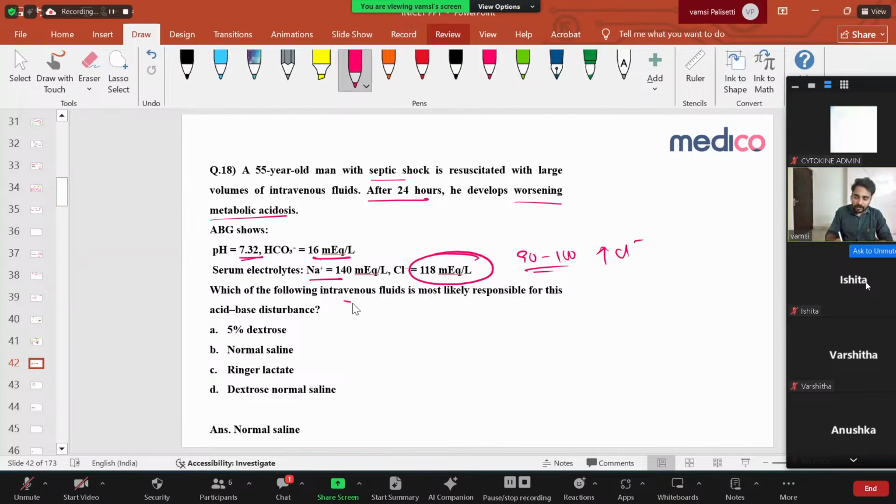Which of the following intravenous fluids is most likely responsible for the acid disturbance? So what is the examiner talking about? It is called hyperchloremic metabolic acidosis. Let's discuss this thing.